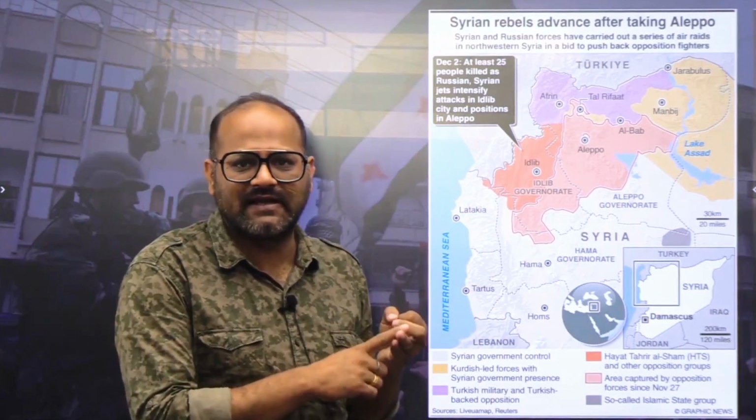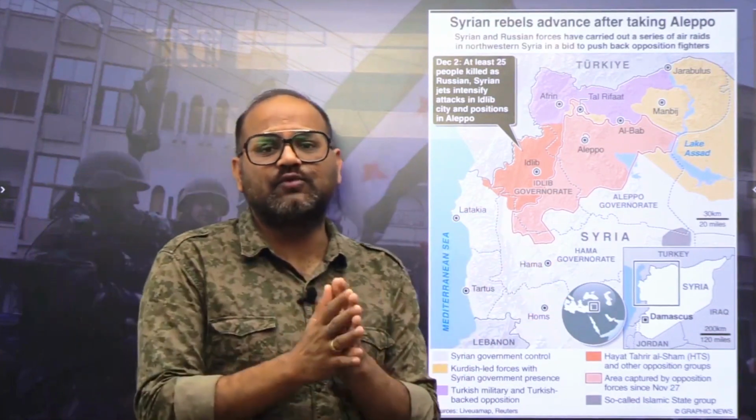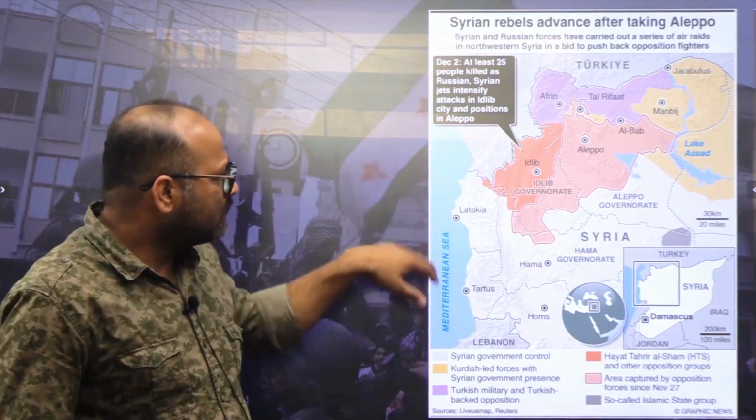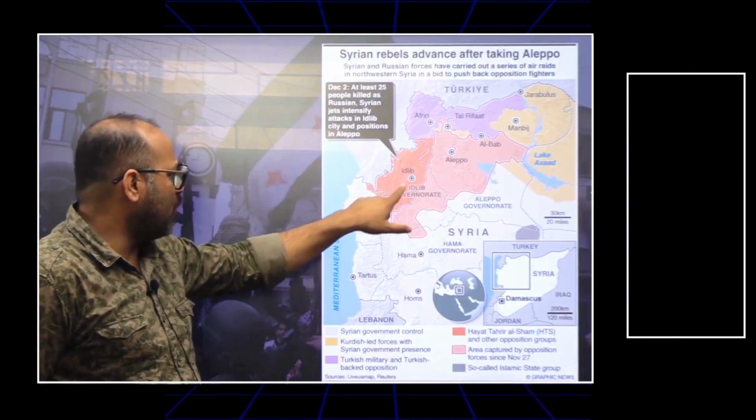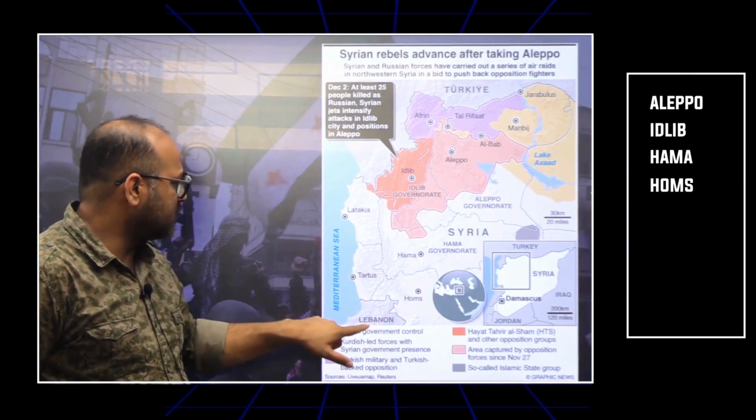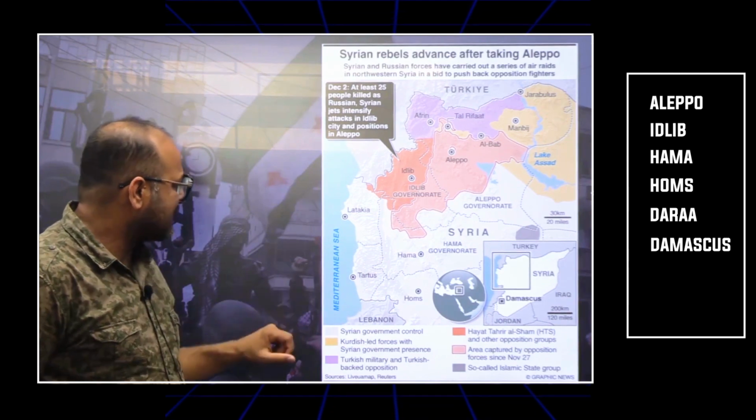There were certain locations which were in news because of the Lebanon crisis, Israel crisis and Syria crisis. They might club 2-3 locations and they can match the following with respect to the city. So that is when we are revising. But at least when we are preparing, now we should be familiar with the cities. For example, Aleppo, Idlib, Hama, Homs, Darra, then Damascus, Latakia, Tartus. When you will read the newspaper, if you are developing familiarity, you will not struggle inside the examination hall.